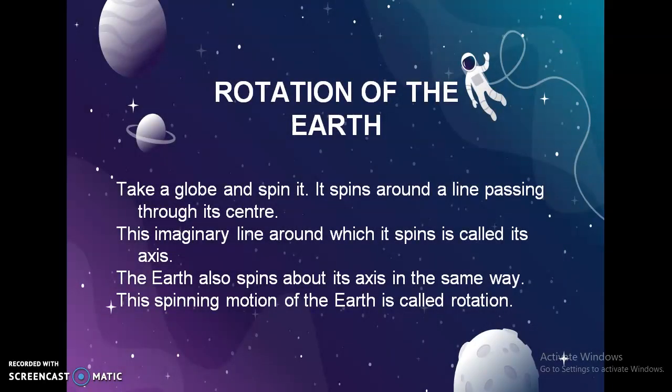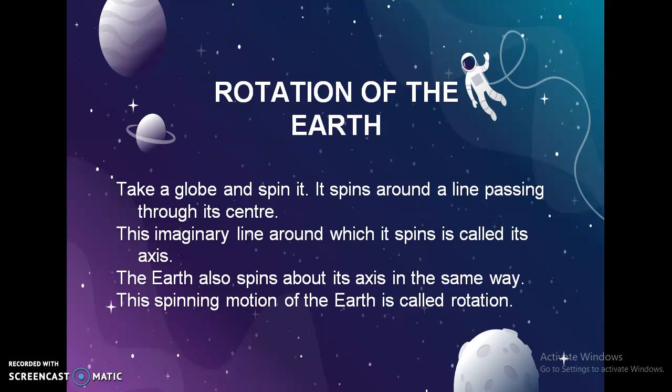Now, rotation of the earth. Take a globe and spin it. It spins around a line passing through its center. Okay? The imaginary line around which it spins is called its axis. अगर हम एक globe लेंगे और उसे घुमाएंगे, then it will spin around a line passing through its center, और वो अपनी imaginary line के through spin करेगा, and that imaginary line is known as axis.